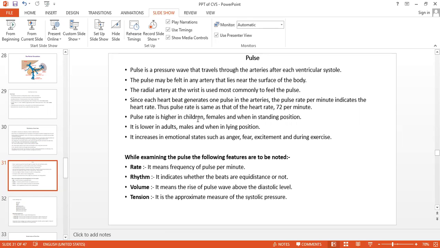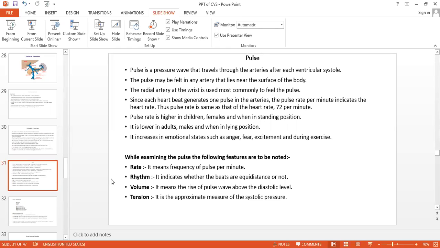Pulse rate is higher in children, females, and in the standing position, and lower in adults, males, and in the lying position. Emotional status such as anger, fear, excitement, and exercise will increase the pulse rate.